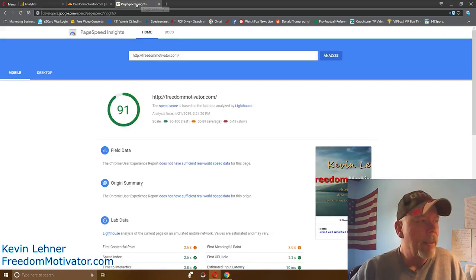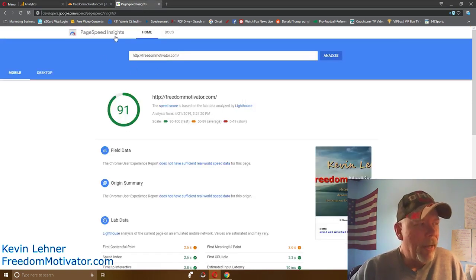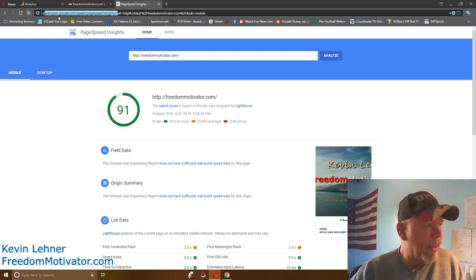here about speed and loading of your website real quick. So if you come to Google PageSpeed Insights, it's at developers.google.com PageSpeed Insights. You can test how fast your site will load, and it will show you both on mobile and desktop right here.